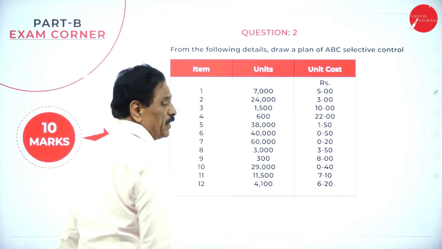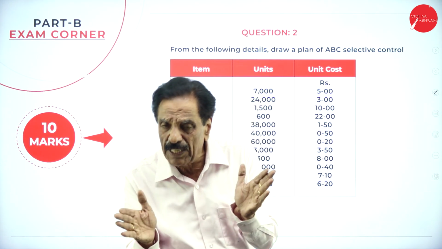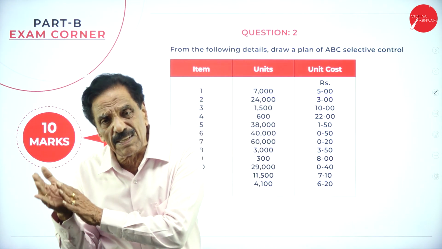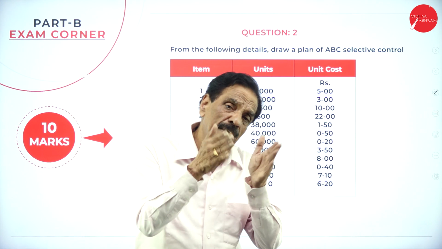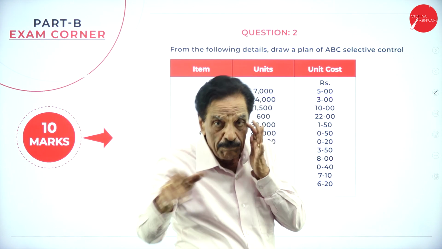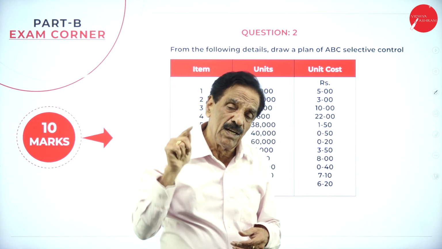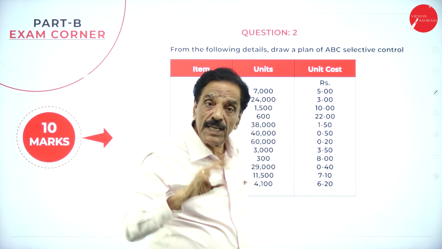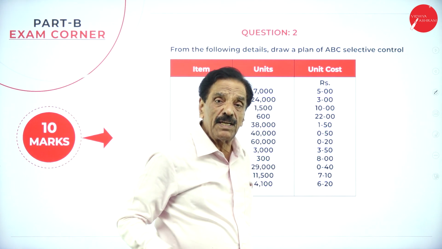Then ABC analysis. So what is ABC analysis? All the articles have been divided into three groups. One is called A group, one is called B group, and one is called C group. We say always better control. What is ABC? Always better control. A is high quality but high price. B is the medium, moderate quality, moderate price. C is low quality, low price. Here quantity will be more in C, whereas quantity will be less in A. B is called moderate quantity, moderate value.